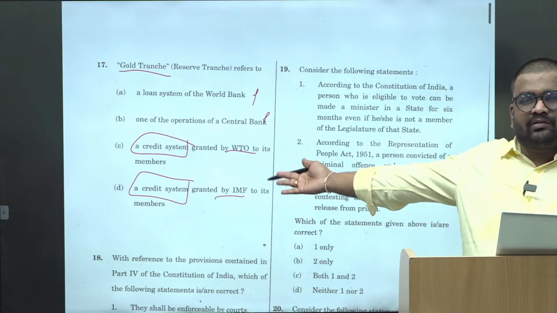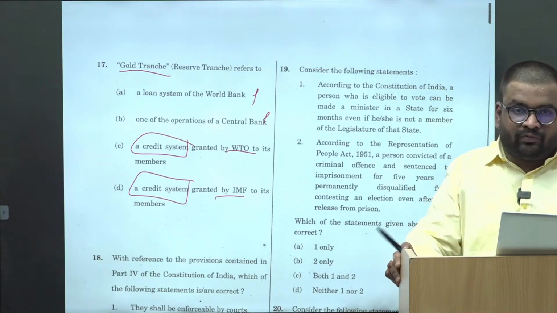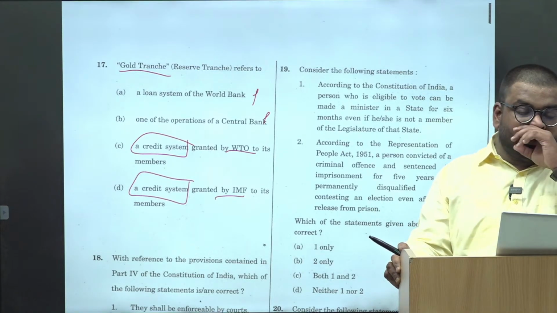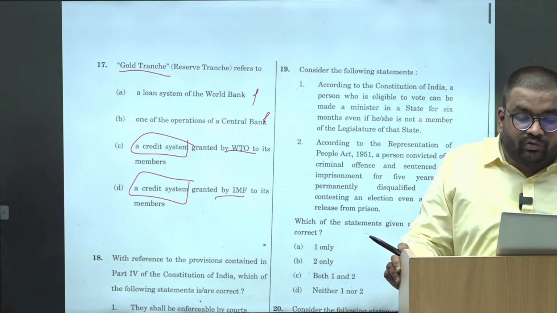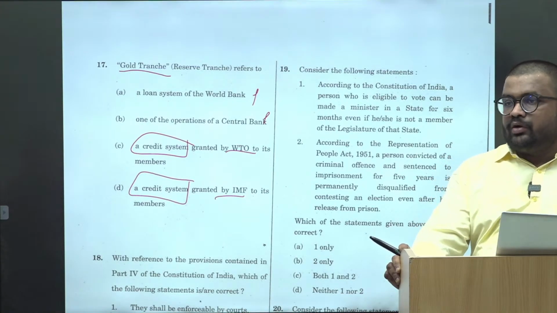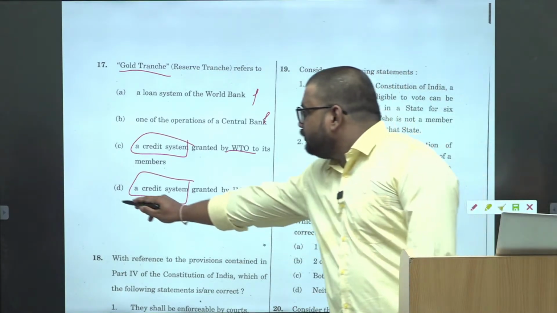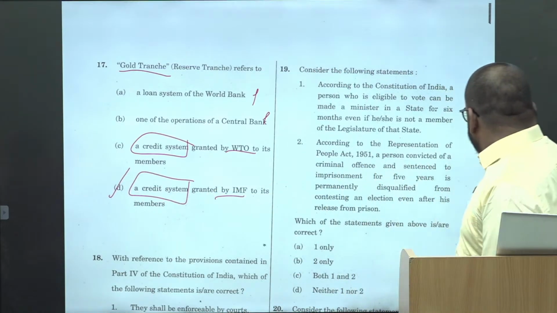You can, based upon your basic understanding of the WTO and IMF. ठीक है, इन दोनों में से लोन कौन देता है? Who gives the loan? IMF gives the loan, right? WTO is with respect to free trade, it doesn't give loans. That is your answer. Okay.